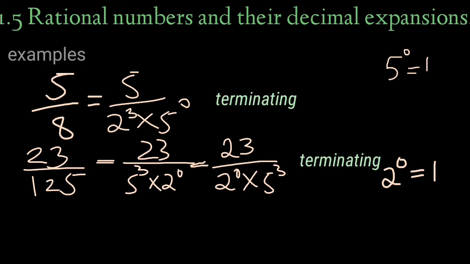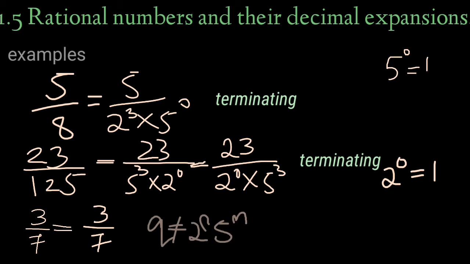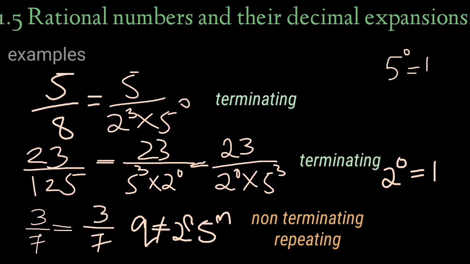Now let's see 3 by 7. What are the factors of 7? 7 or 1, right? So we cannot express it in the form 2 raised to n or 5 raised to m. So it is a non-terminating repeating decimal.